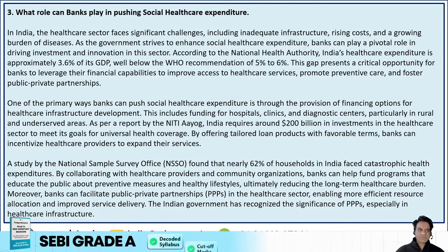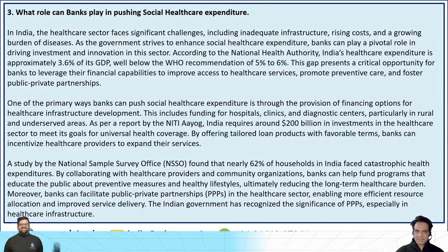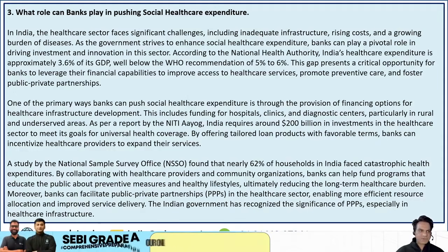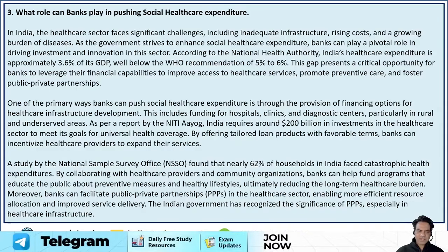Third topic was, what role can banks play in pushing social healthcare expenditure? Now, in India, the healthcare sector faces significant challenges, including inadequate infrastructure, rising costs, and a growing burden of diseases. As the government strives to enhance social healthcare expenditure, banks can play a pivotal role in driving investment and innovation in this sector. According to the National Health Authority, India's healthcare expenditure is approximately 3.6% of its GDP, well below the WHO recommendation of 5 to 6%.